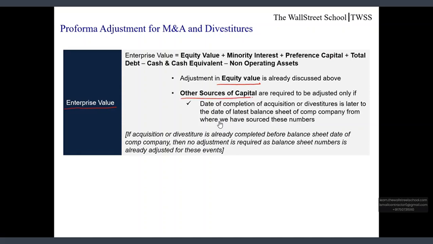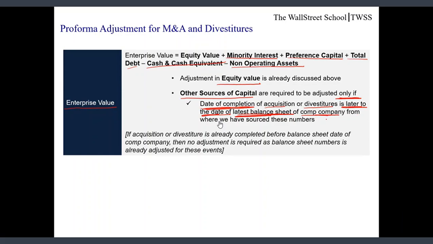Other sources of capital, which is minority interest, preference capital, total debt, cash and cash equivalent and non-operating assets, are required to be adjusted only if the date of completion of acquisition or divestiture is later to the date of latest balance sheet of comparable company from where we have sourced these numbers.